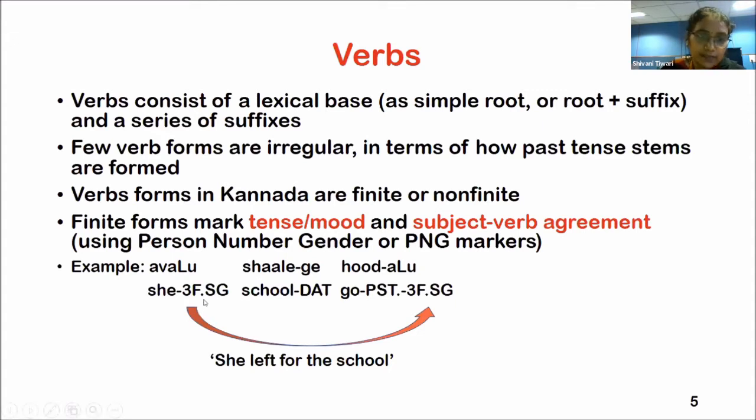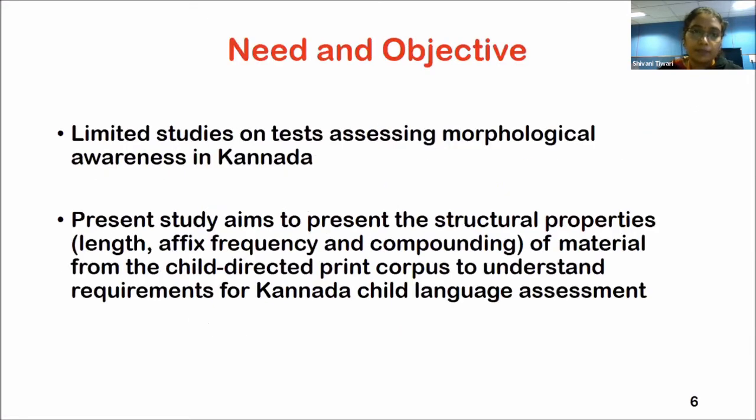As depicted in the example, the sentence in Kannada is "Avalu shalege hodalu," which means "she left for the school." We can see that the number and gender marker attached to the pronoun agrees with the number and gender marker attached to the verb, which is nothing but the subject-verb agreement, and it gives us a hint about the agreement happening in the sentence.